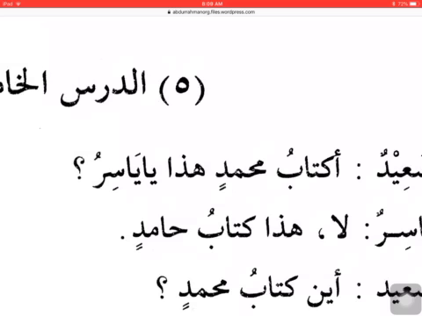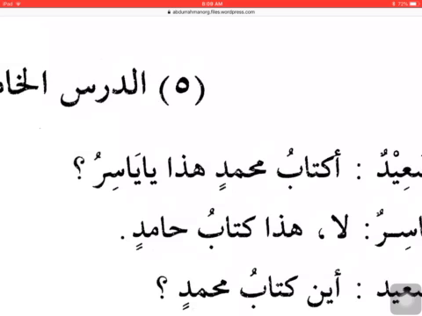What about Ya Yasiru? What's going on here? This is a new thing we are learning. This Ya, the first Ya alif, it's called a vocative particle, a harfu nida, a particle used for calling, which in English would be something like oh, like you're calling out someone, oh Yasir. So we are seeing a harf of nida. After that we are seeing the name Yasir, and we notice that Yasir does not have tanween. Normally in the previous chapters we saw that the name Yasir was written with tanween dhamma, Yasirun. But here I'm seeing only one dhamma.